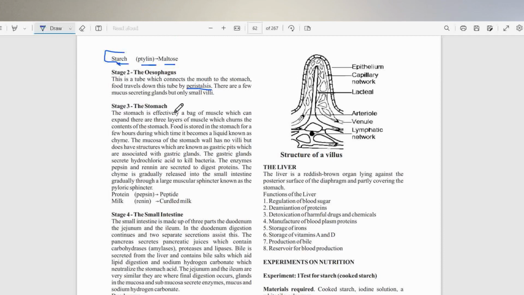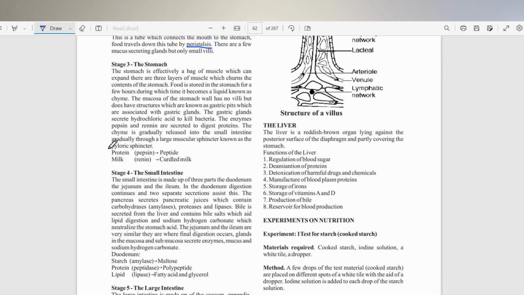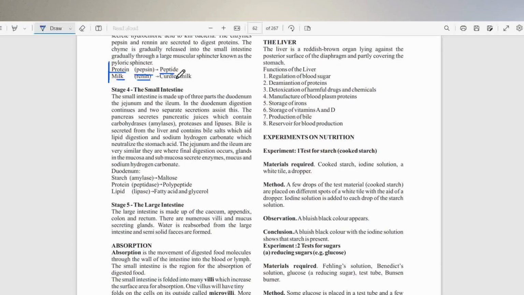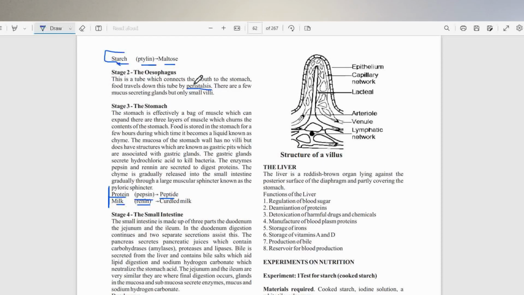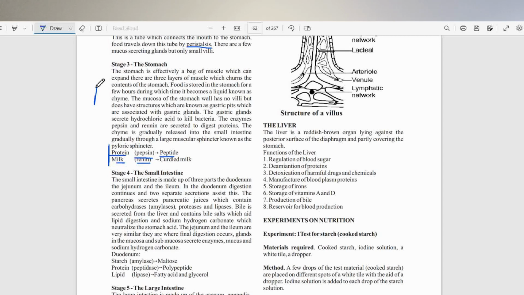If we then go further in the stomach, there are two groups of enzymes. You have pepsin and renin. Pepsin acts on protein, converting them into peptide, while renin is actually redundant in adults, but in children it helps in the coagulation of milk. Also, don't forget, you have HCl, hydrochloric acid, in the stomach, which helps to regulate the pH of the stomach.